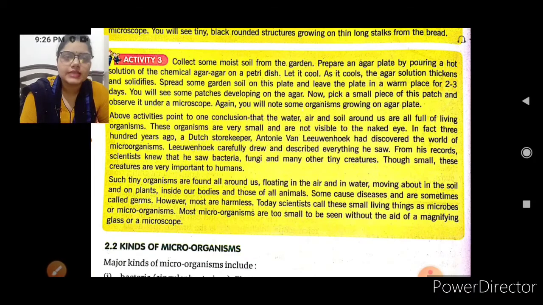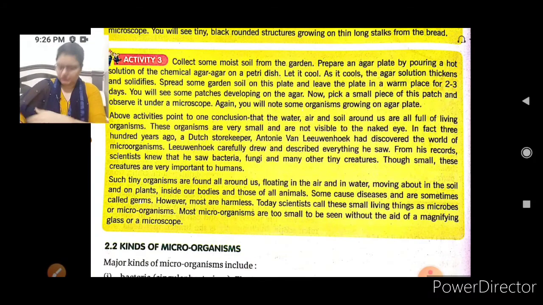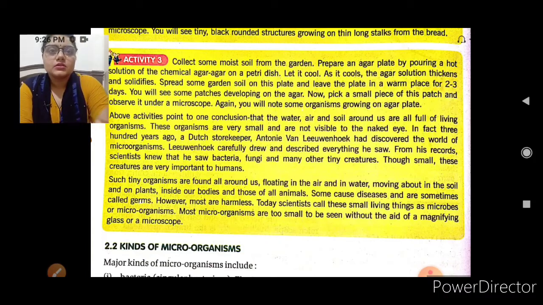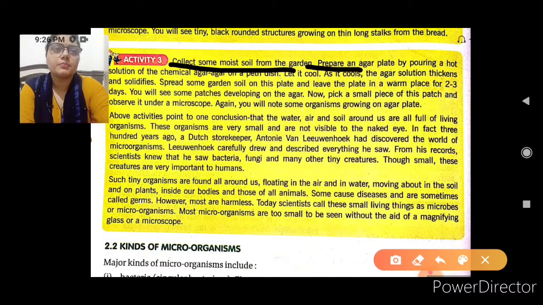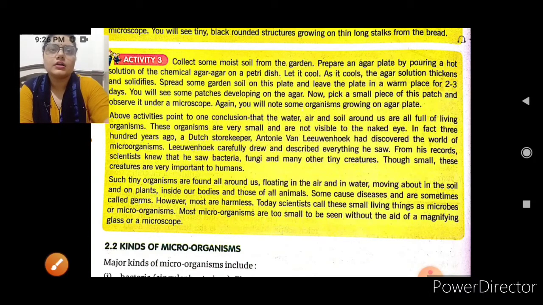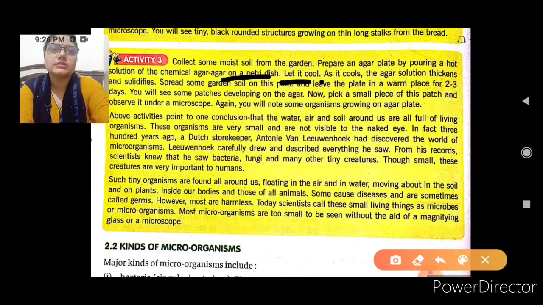This is activity number 3. Collect some moist soil from the garden. Prepare an agar plate by pouring a hot solution of a chemical, agar, on a petri dish. Let it cool, and as it cools, the agar solution thickens and solidifies.